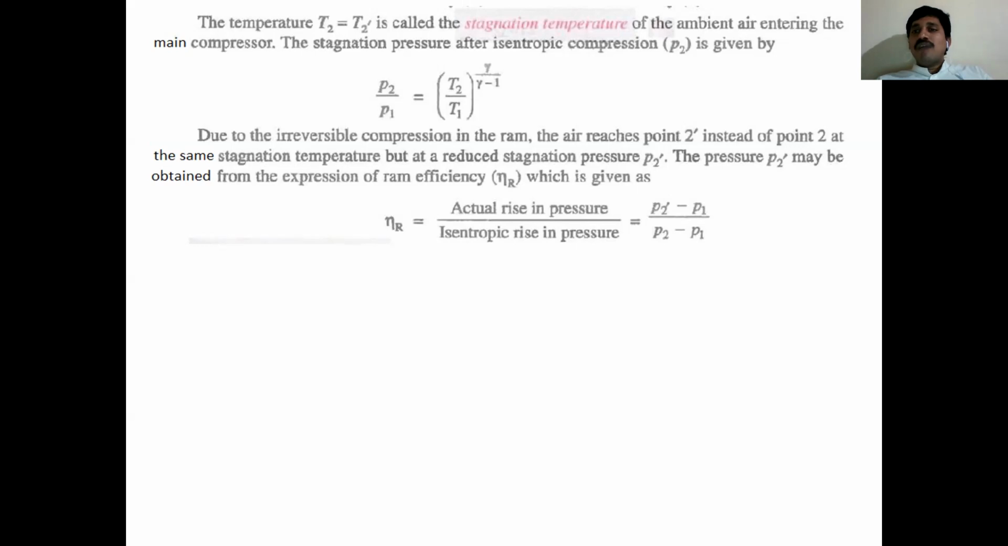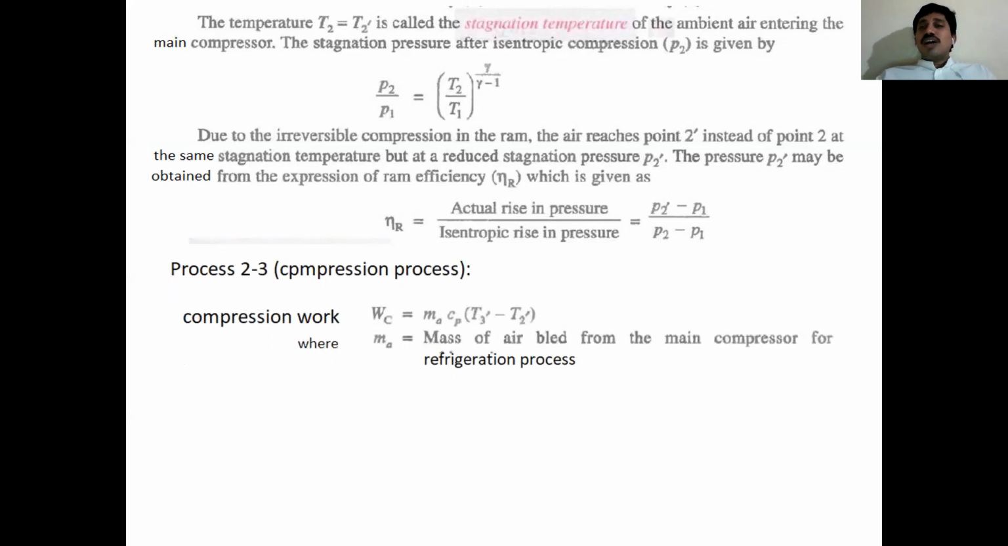If I am having any unknown value, by using this equation we can determine that. Sometimes pressure values you will be given. In such a case, you can determine the ram efficiency. If I have the ram efficiency, I can determine the unknown value of pressure. So this equation is very useful in such situations.